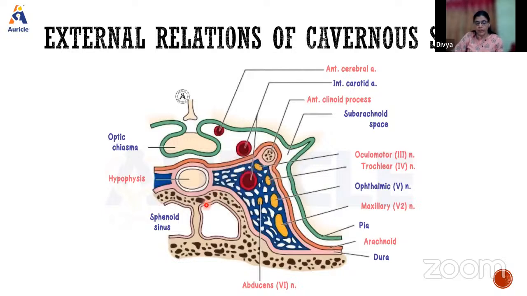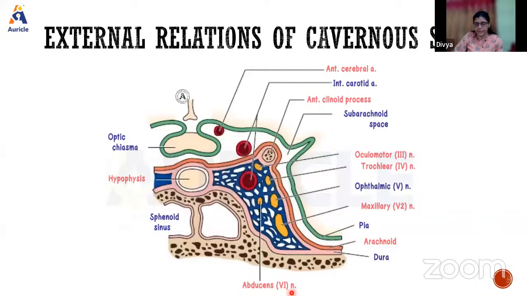Now medially and below, if you see, what is there? The pituitary gland is there, this is the hypophysis of the pituitary gland. And below will be the sphenoid sinus. You can also say medially, that's not wrong. So the hypophysis cerebri or the pituitary gland and the body of the sphenoid with the sphenoid sinus present there. That will be the medial relations.